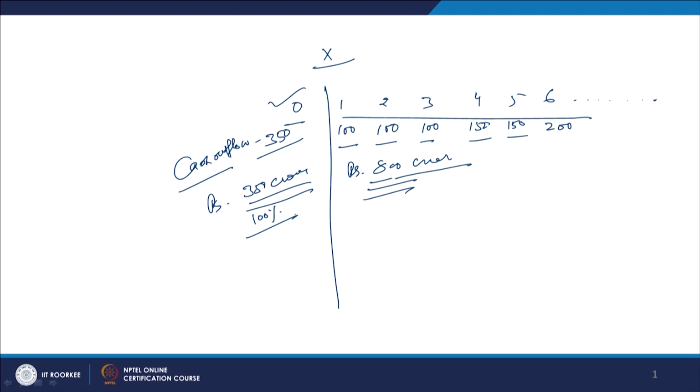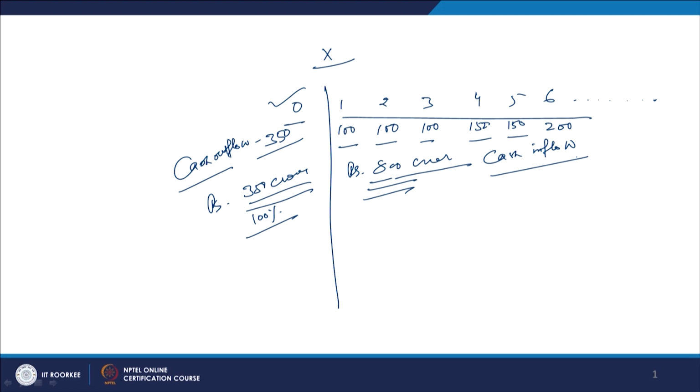If I go with that 350 crore in the market, I can buy goods and services worth this amount, and no reduction in the value will be done by anybody. But this cash flow is coming to us over a period of 6 years. The total inflow is called cash inflow. So, this is coming to us over a period of how many?